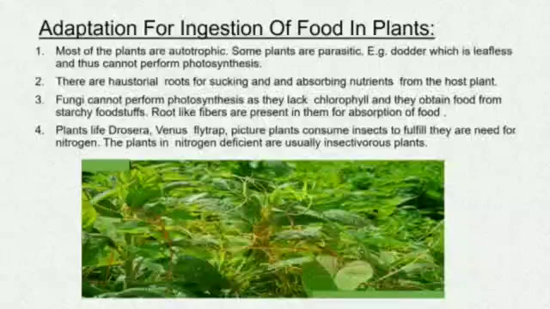Plants need nitrogen, phosphorus and potassium for growth. Plants that grow in soil which is deficient in nitrogen, like Drosera, Venus flytrap, pitcher plant, etc., fulfill their need for nitrogen by consuming insects. They are known as insectivorous plants. Adaptations are seen in these plants which serve to attack insects and hold them captive.